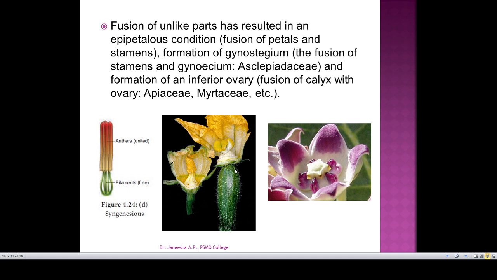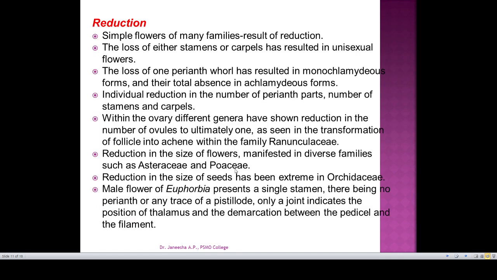And fusion of unlike parts has resulted in the epipetalous condition. We know what the epipetalous condition is: when the stamens are attached or fused with the petals, it is called epipetalous. So here the fusion of unlike parts occurs. And like that, the gynostegium, the fusion of stamen and gynoecium, is found in Asclepiadaceae, and also the formation of the inferior ovary. So these are the different trends of evolution when considering fusion as a character.